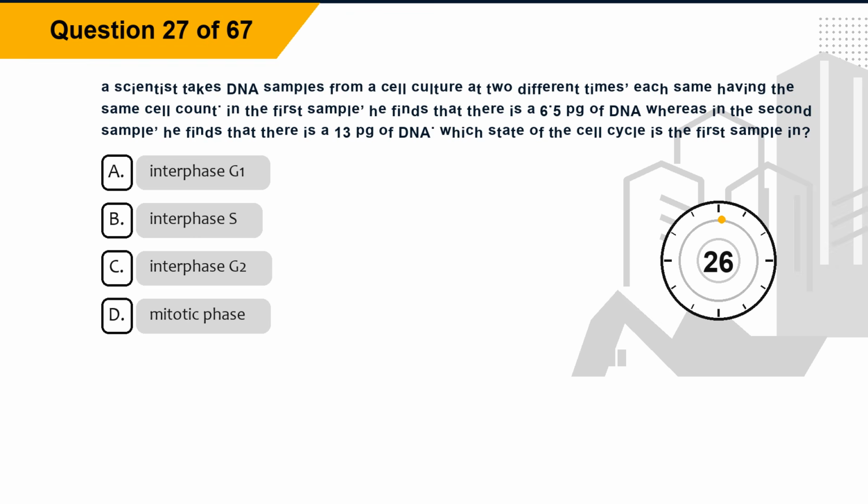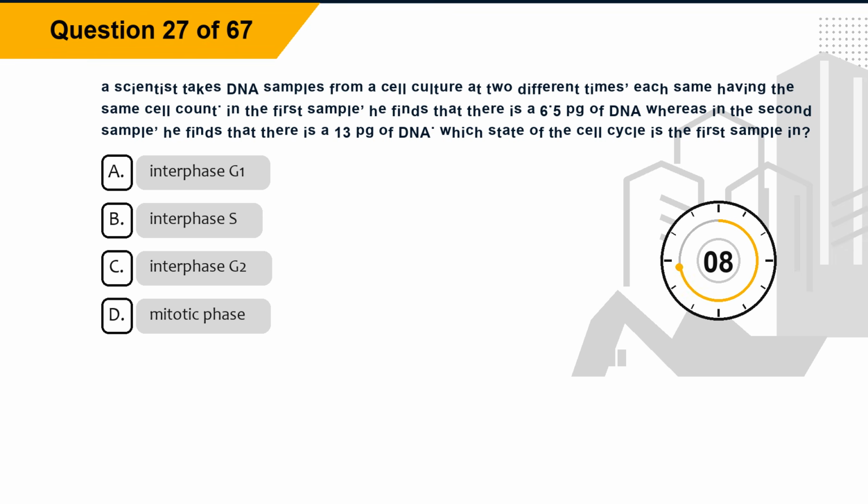Question 27. A scientist takes DNA samples from a cell culture at 2 different times, each having the same cell count. In the first sample, he finds that there is 6.5 pg of DNA, whereas in the second sample, he finds that there is 13 pg of DNA. Which stage of the cell cycle is the first sample in?